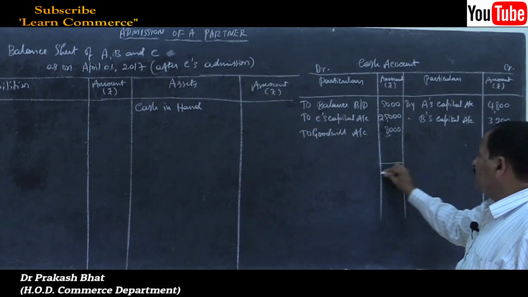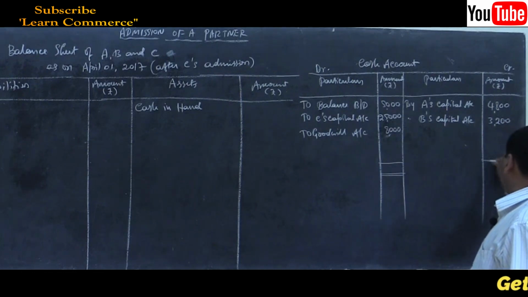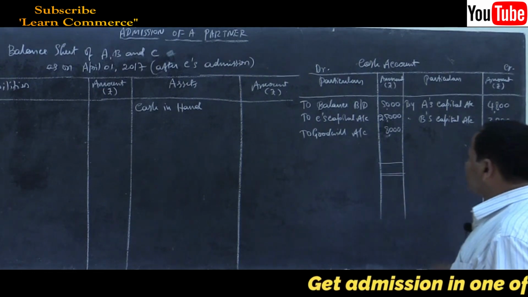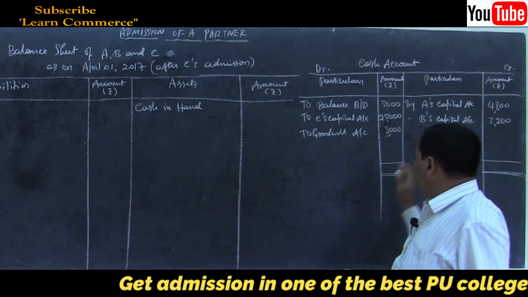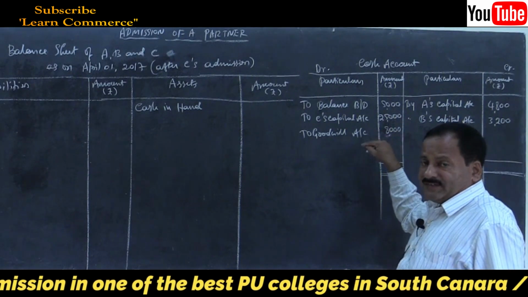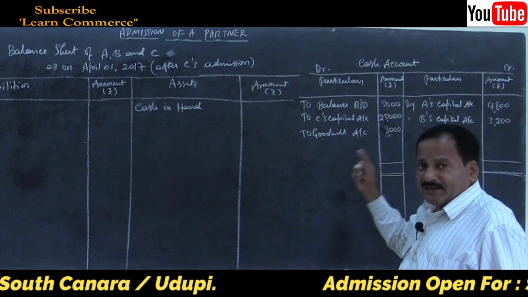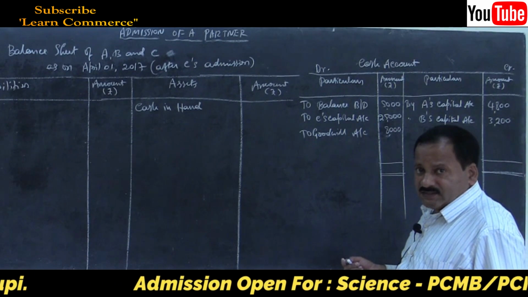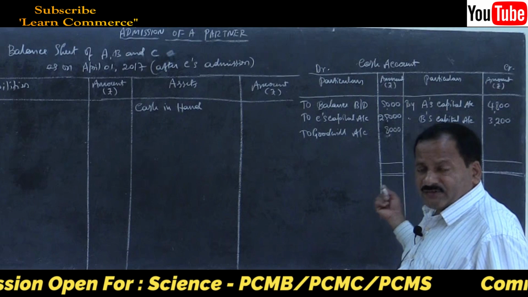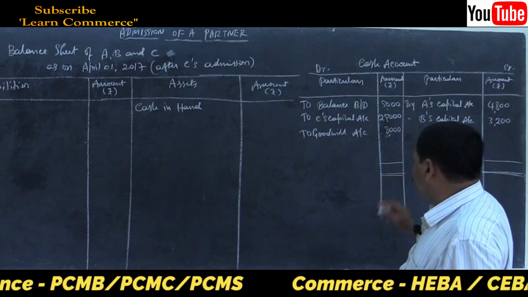Now close cash account. There are no other movements. Always debit side will be greater in cash account. Remember, bank account may show either a debit balance or a credit balance. Credit balance means overdraft and debit balance means bank balance. You know it very well. But in cash, only debit balance, no credit balance always.